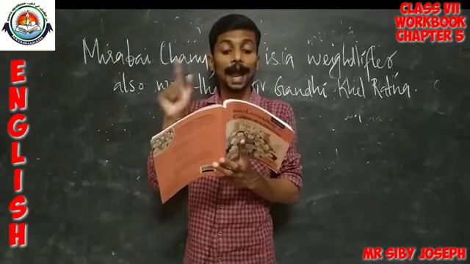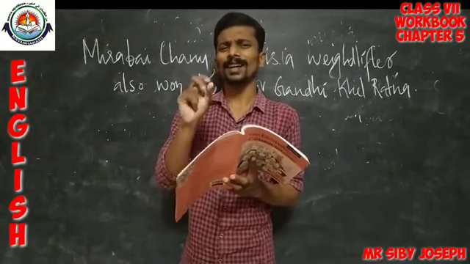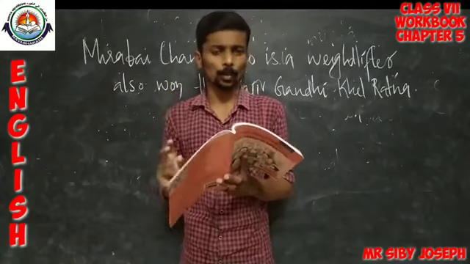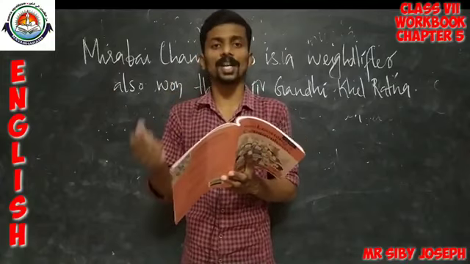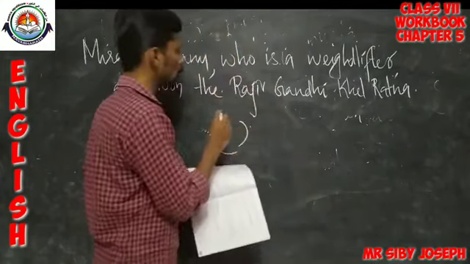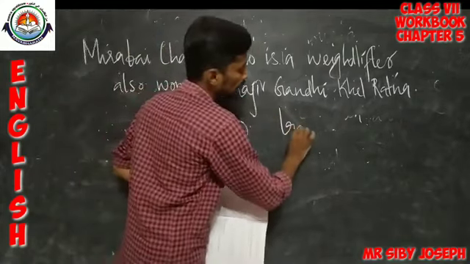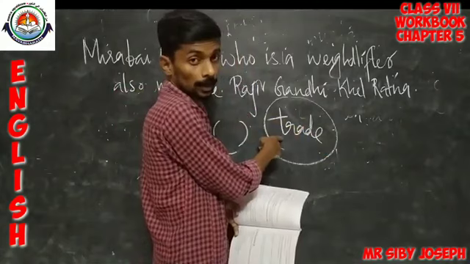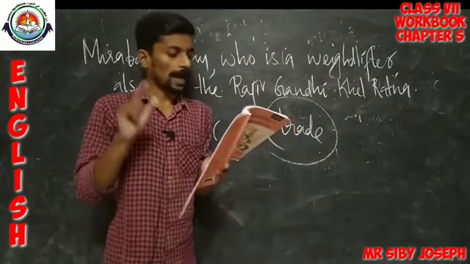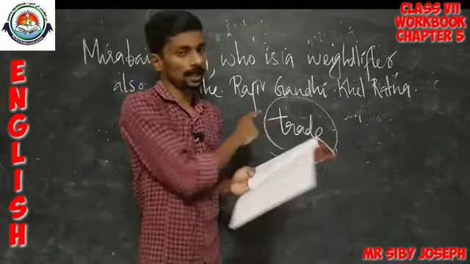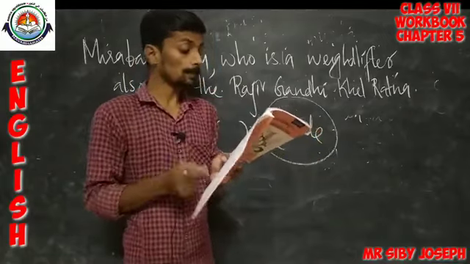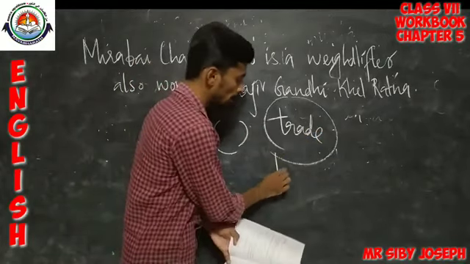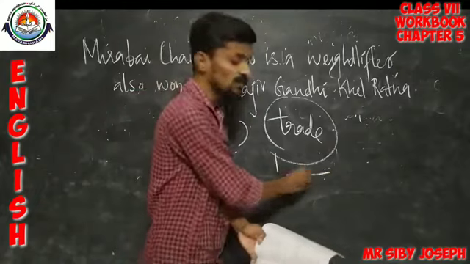Kite making is a dying dash. Means it is not a popular thing now. Kite making is a dying dash. Which will be the first one? Trade. There the word is used in a noun sense. Kite making is a dying trade. There it is used in a noun sense. Then which will be the next option in its verb sense?